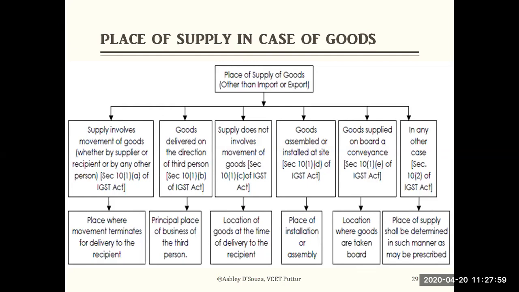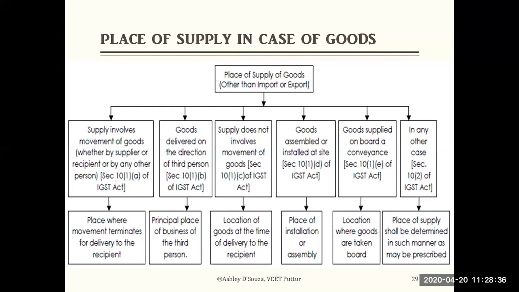First case you look at: supply involves movement of goods, whether by a supplier or a recipient or by any other person. Section 10, subsection 1, clause A of the IGST, Integrated GST Act, deals with this. Here you look at supply involving movement of goods. The place of supply is the place where movement terminates for delivery to the recipient. It is the place where the supply ends once the receiver receives the goods.